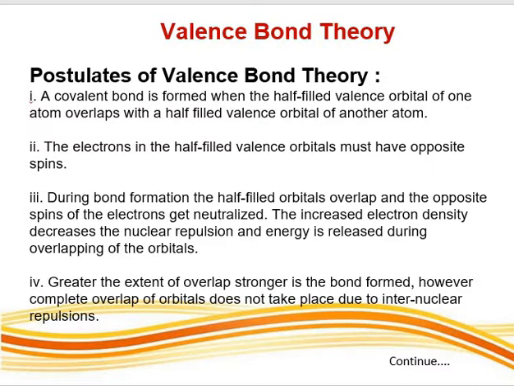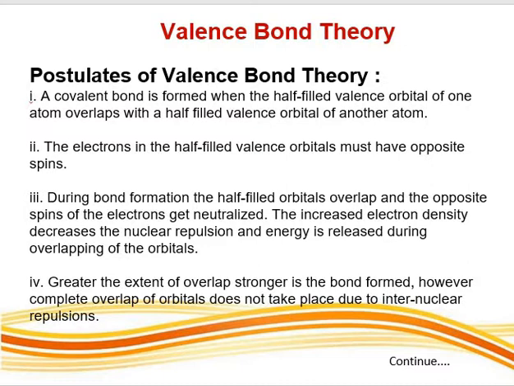In order to explain the covalent bonding, Heitler and London developed valence bond theory on the basis of wave mechanics. And this theory was further explained by Pauling and Slater. So the postulates of this theory are: number one is a covalent bond is formed when the half-filled valence orbital of one atom overlaps with the half-filled valence orbital of the another atom.